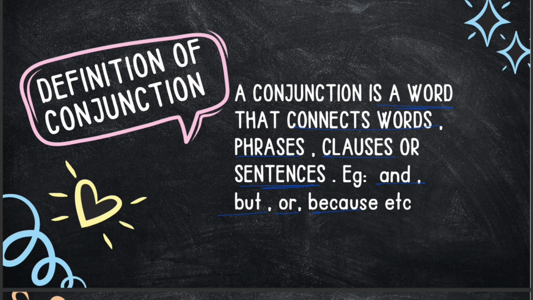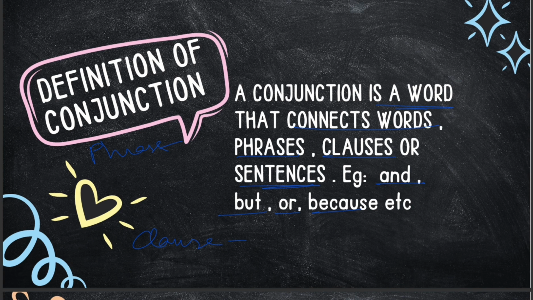First I'll tell you what exactly is a phrase and what exactly is a clause, because we have two different types of clauses, so for that we need a basic understanding of phrases and clauses.